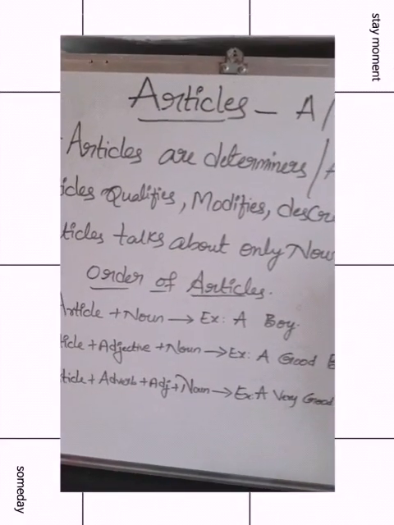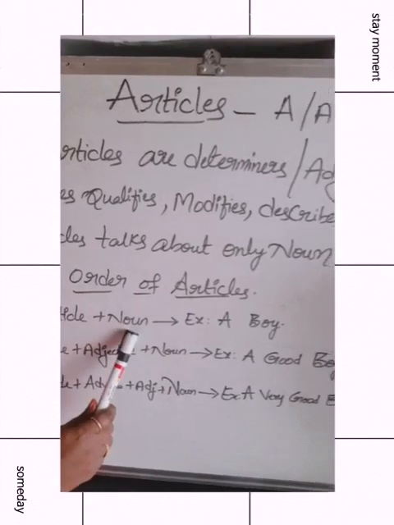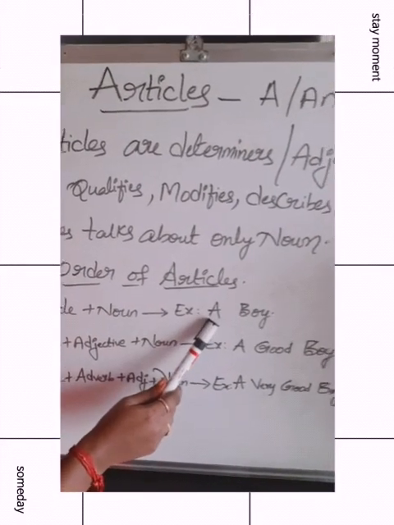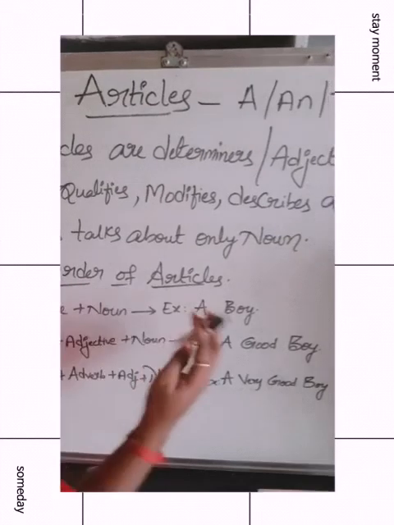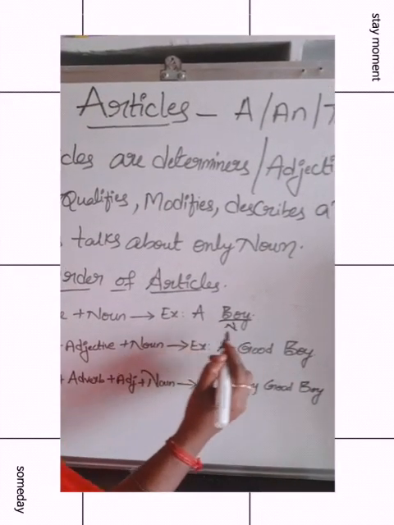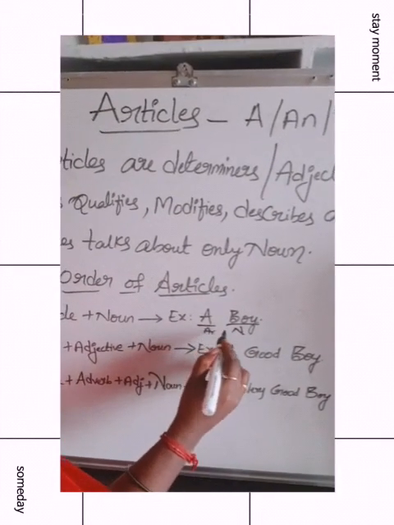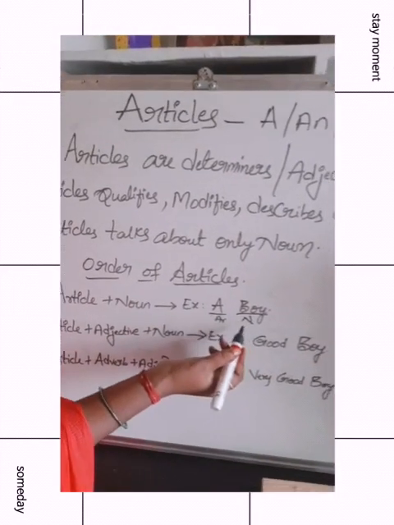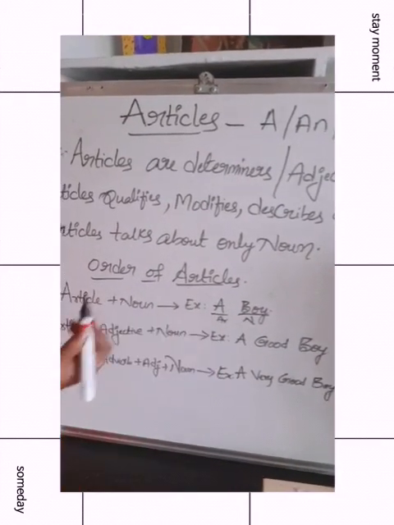Here the first order is article plus noun. What is the article here? A. And boy is a noun. So article plus noun. So we can write an article before a noun.